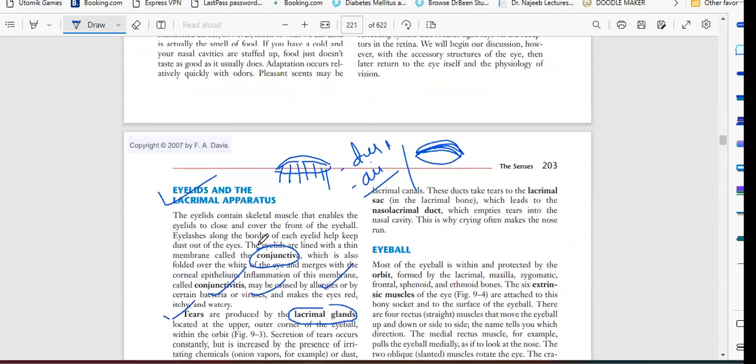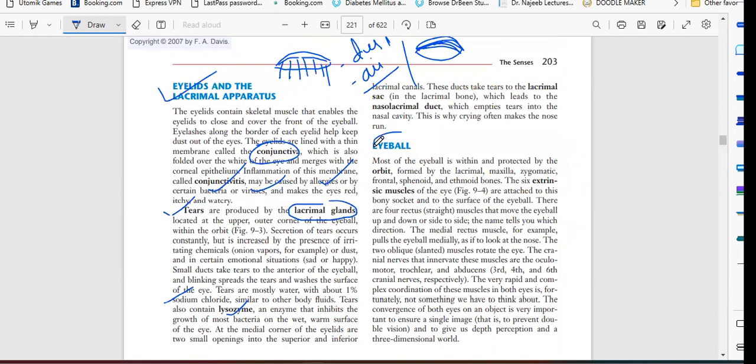So this is eyelids and lacrimal apparatus. Next we have the eyeball.